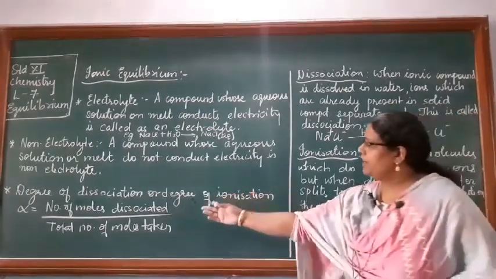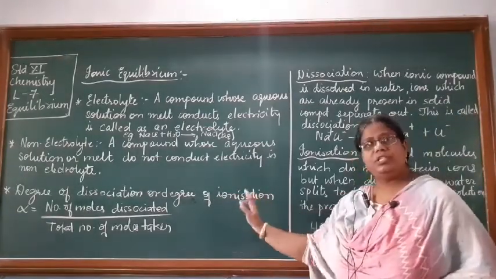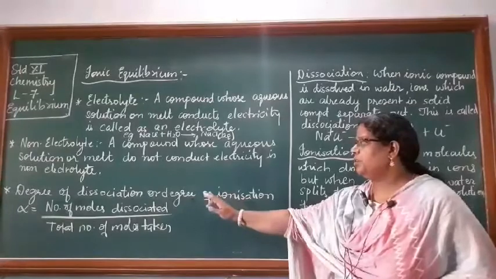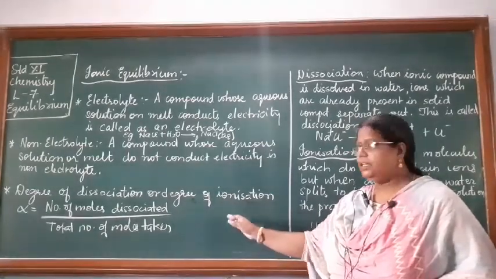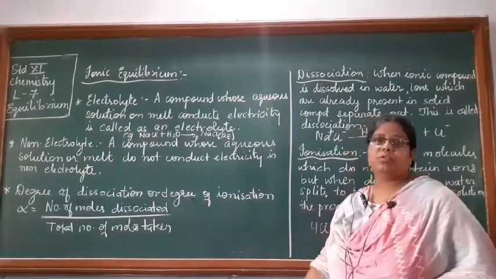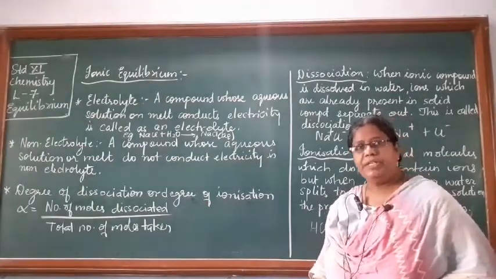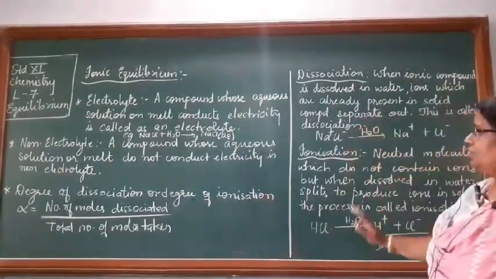So degree of ionization or degree of dissociation, it's the same thing. It is the number of moles of dissociated reactant upon the total number of moles of the reactant taken. Okay, so you should understand all these things.